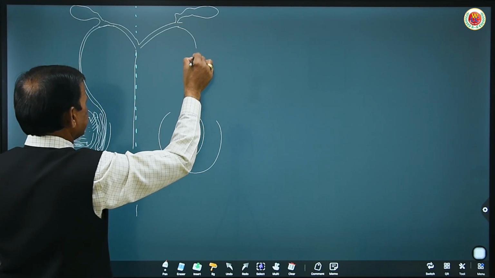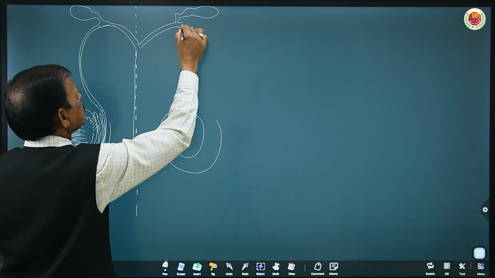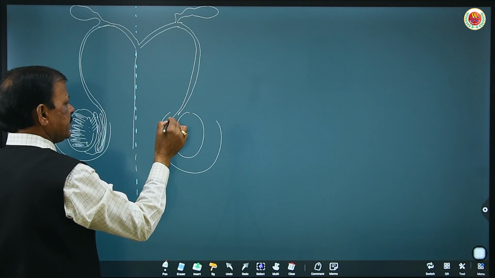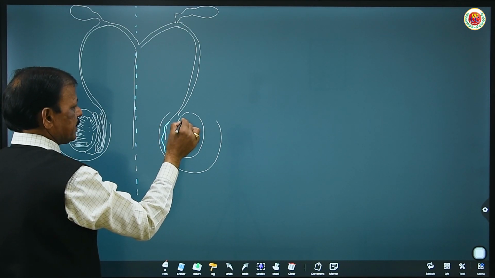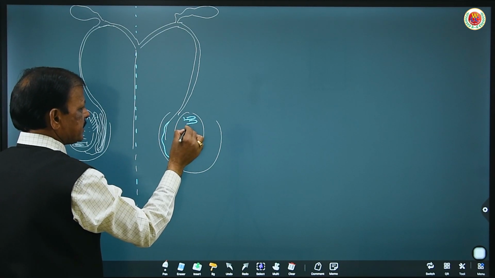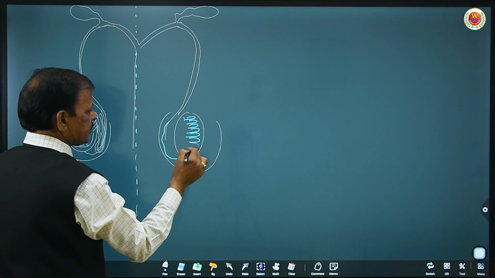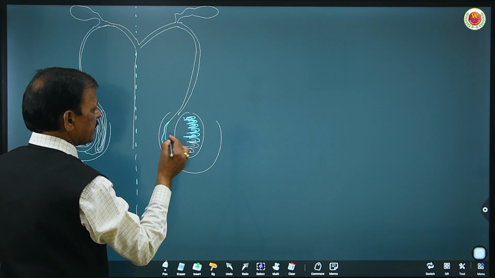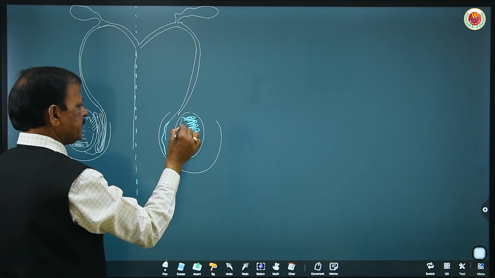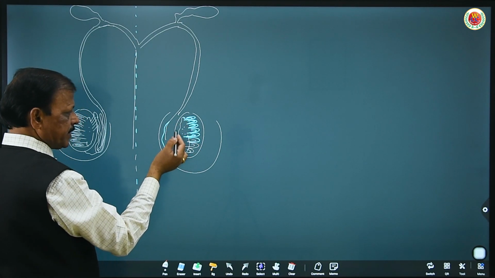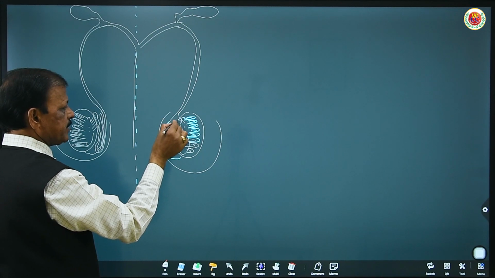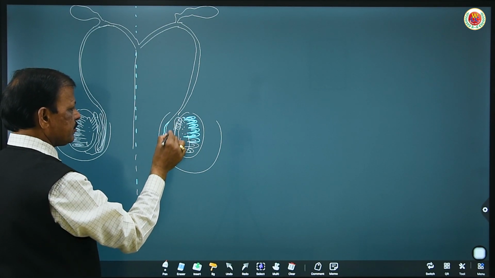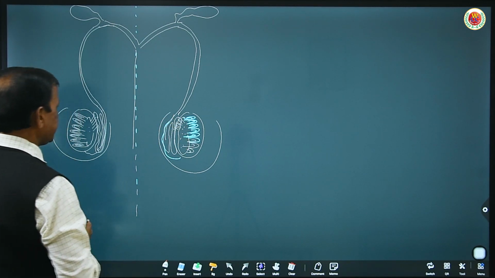Again, this continues into the testis through the vasa deferens, and from this testis also, suppose these are the seminiferous tubules, and they collect the spermatozoa into the rete testis which opens into the epididymis through vasa efferentia. This is the long tubular structure called epididymis.